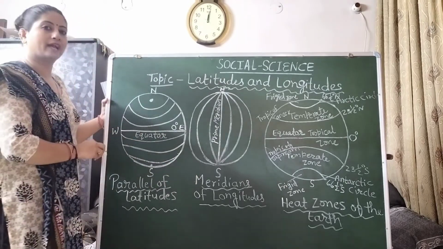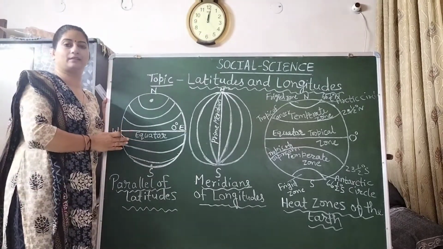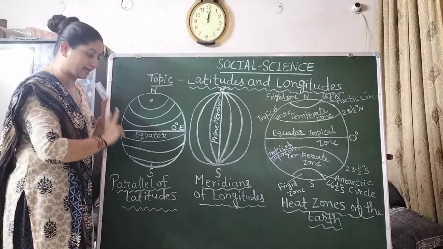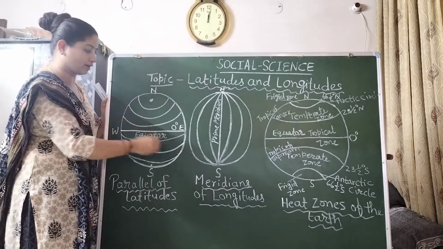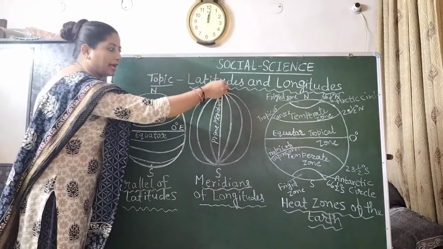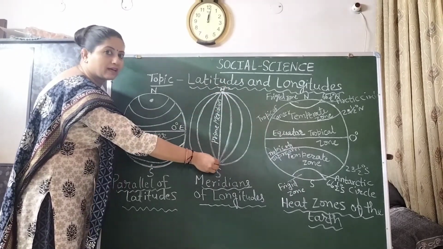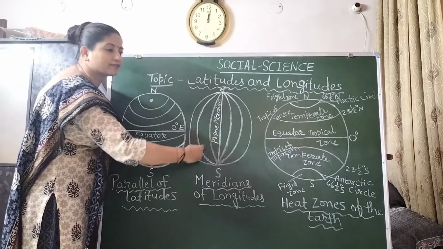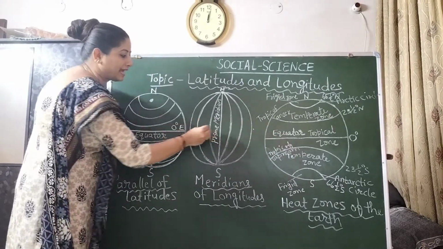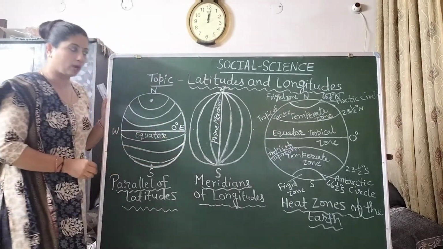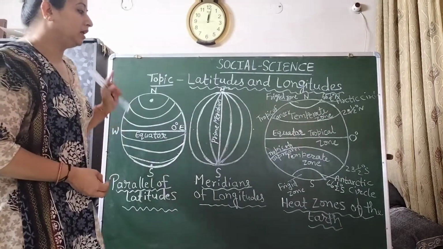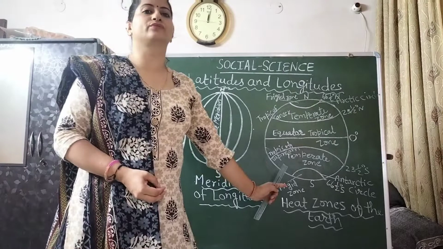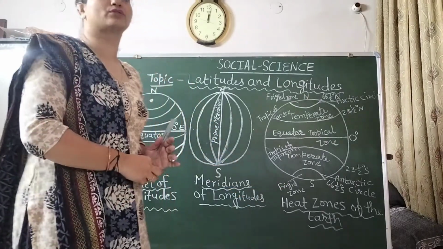So as we know, the equator divides the earth into two equal halves, the northern hemisphere and the southern hemisphere, and the prime meridian divides the earth into two equal halves, the eastern part and the western part. Now if we talk about the heat zones of the earth, these are very important zones of the earth.